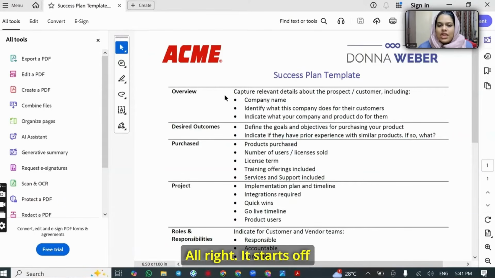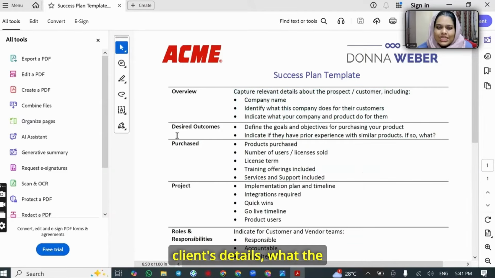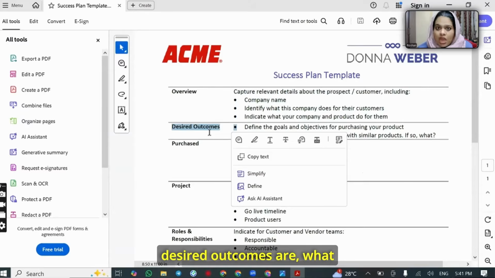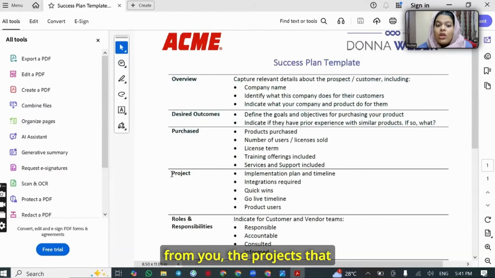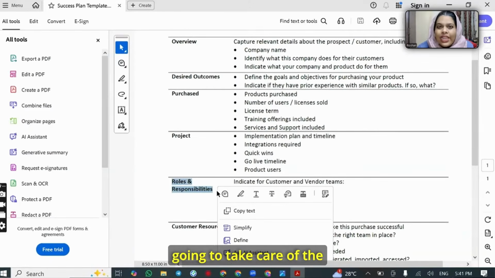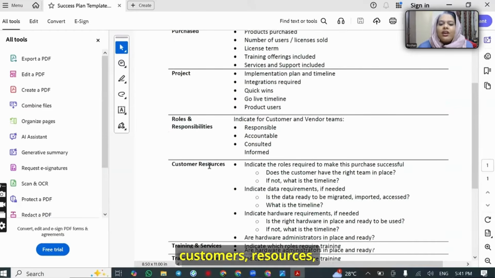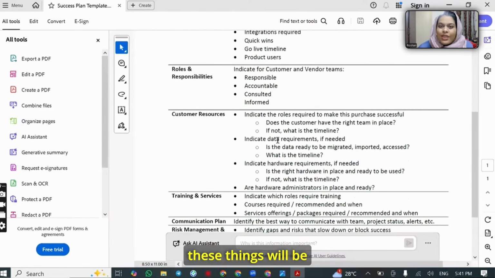All right. It starts off with the overview section, where you get the client's details, what the desired outcomes are, what are they expecting from your business, what have they purchased from you, the projects that you have going on, roles and responsibilities, who's going to take care of the client, and customers' resources, training and services. All these things will be entailed in the plan.